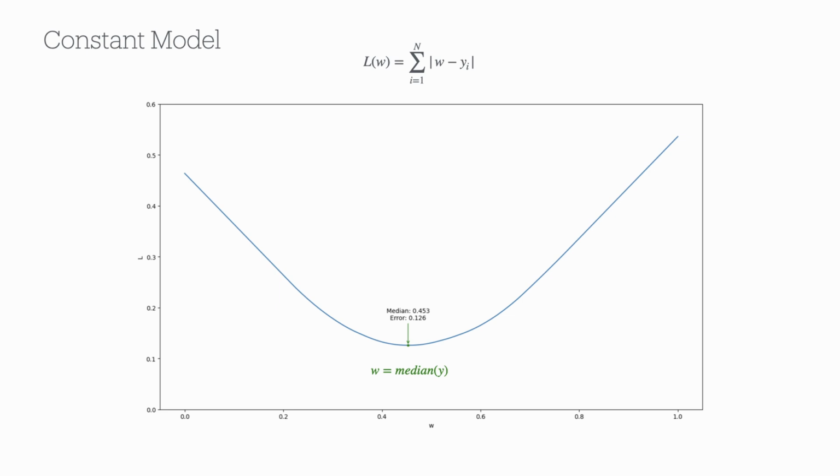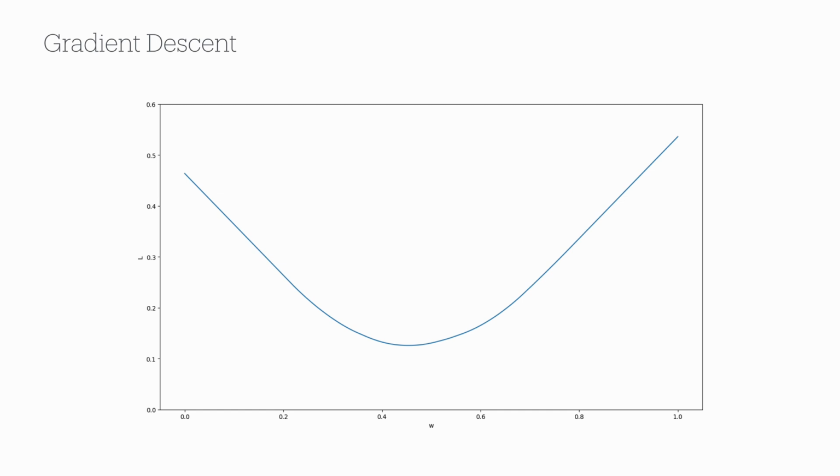But instead of discussing the proof which only works for this example, I want to talk about a more general solution that not only works here, but also works on much more complex models that we'll discuss later, and that is using gradient descent. The idea of gradient descent comes from the observation that if you start from a random point on the loss surface and compare the loss slightly to the right with our current location, if this difference is negative, it means that loss is falling. So to find the minimum, we need to go to the right. If the difference is positive, on the other hand, we should go left instead. Now we can keep iterating this process until we find a good solution.